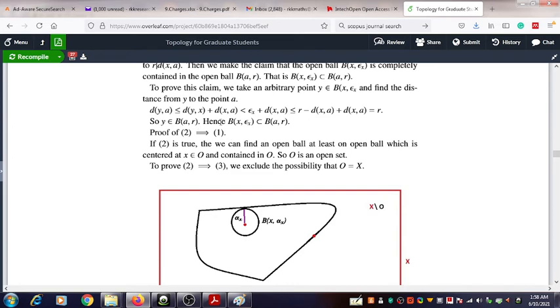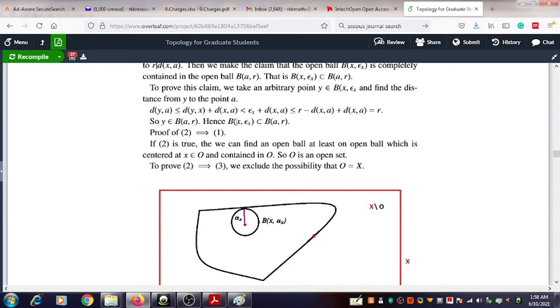So what does it mean? It means that the distance between y and a is less than r. That means y belongs to B(a, r).